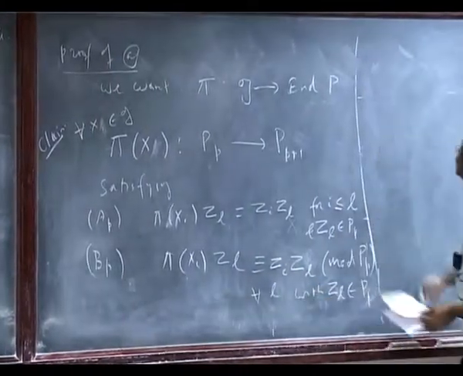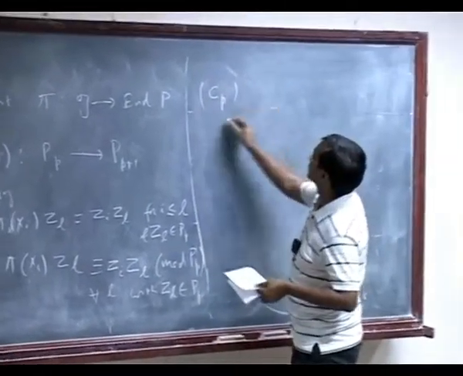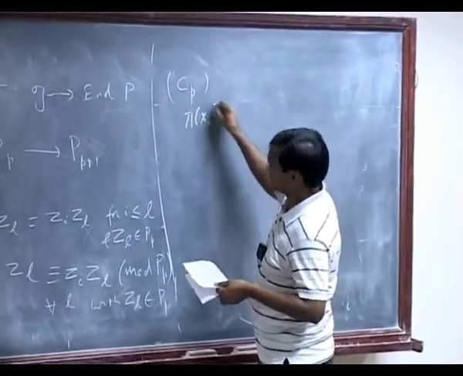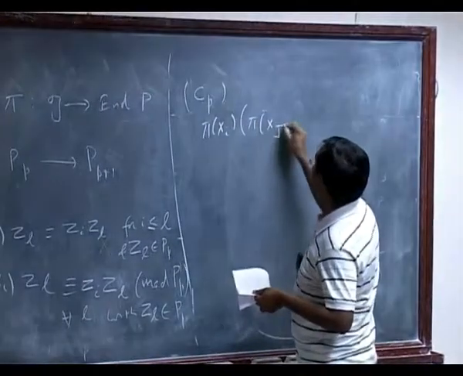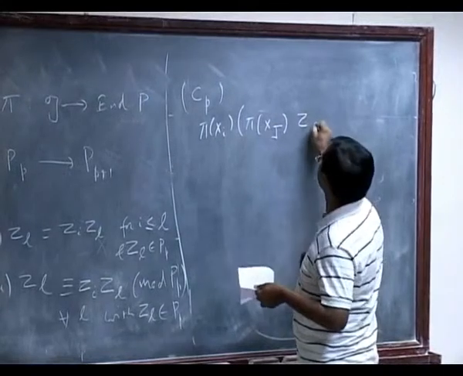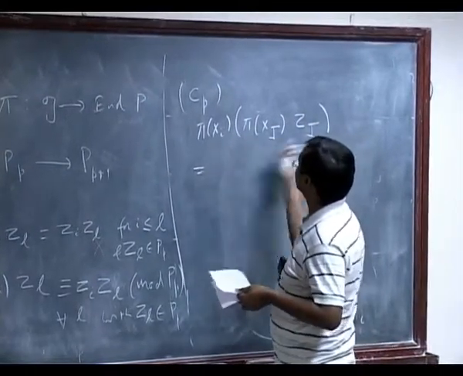And then there is one more, Cp, that acting on zj, I can commute this with the bracket.